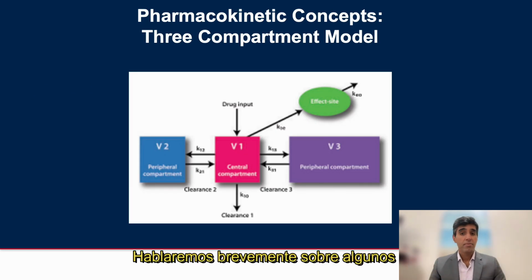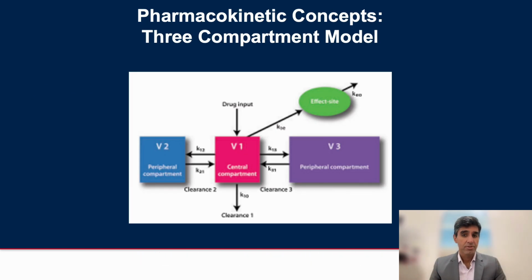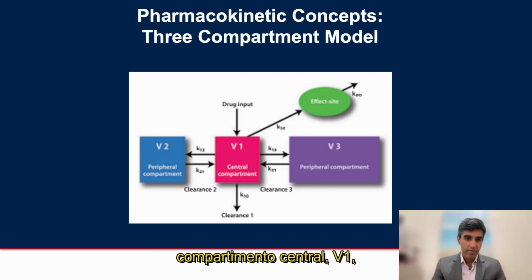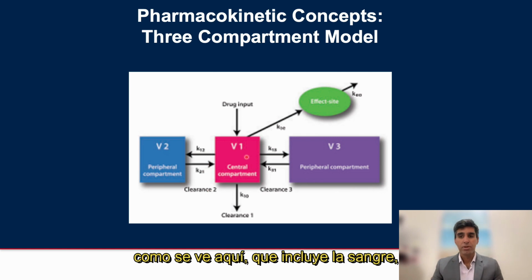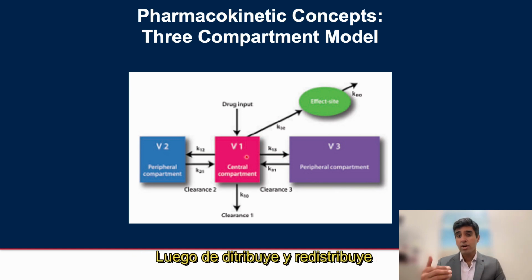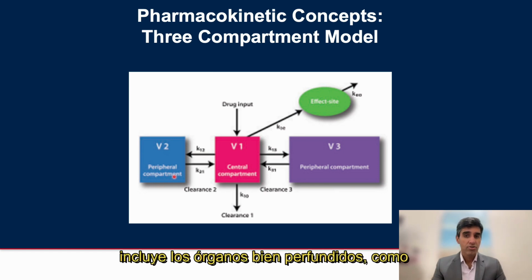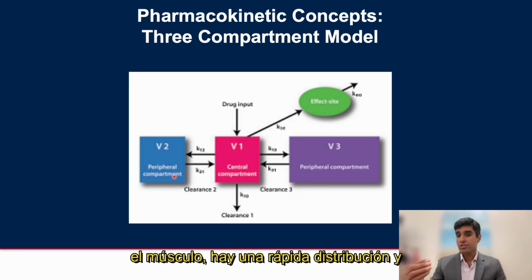Let's briefly talk about some pharmacokinetic concepts. A drug is delivered and eliminated from a central compartment, V1, as shown here, which includes the blood, brain, and liver, which is also referred to as the initial volume of distribution. The drug then distributes to and redistributes from peripheral compartments. V2, which includes the well-perfused organs, such as muscle.